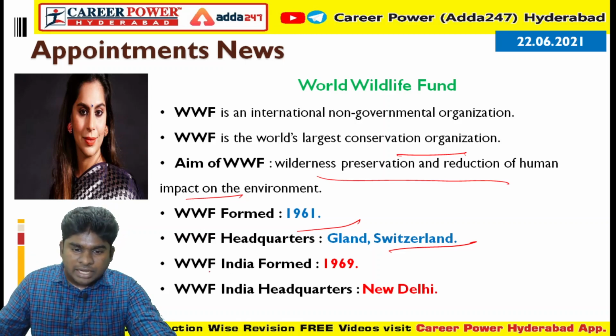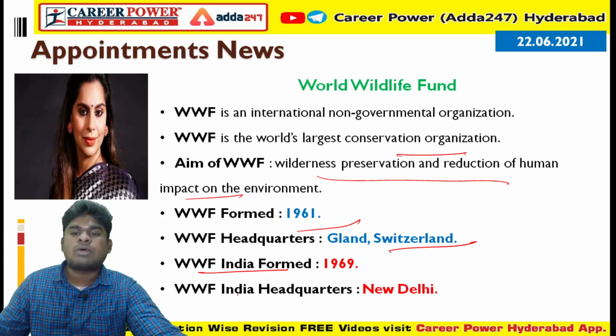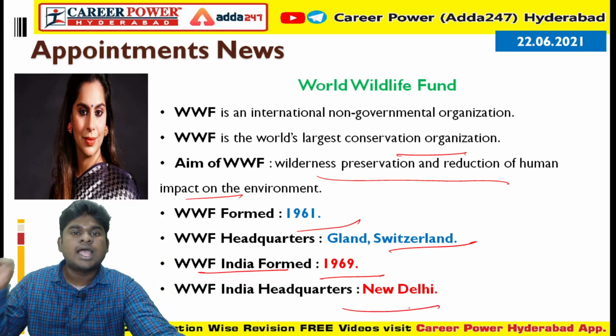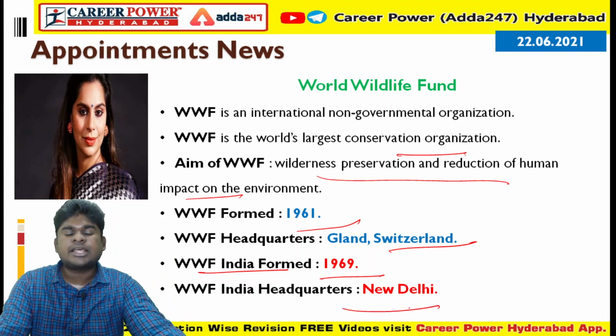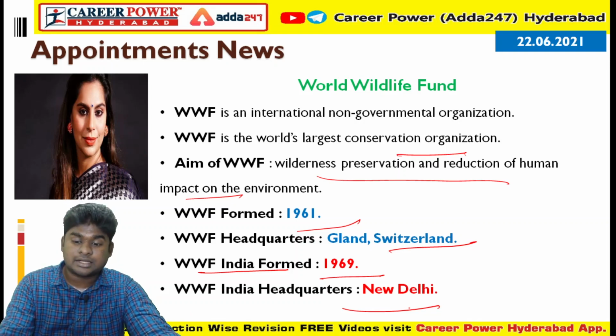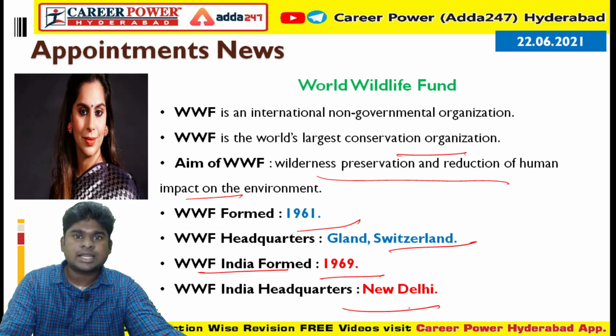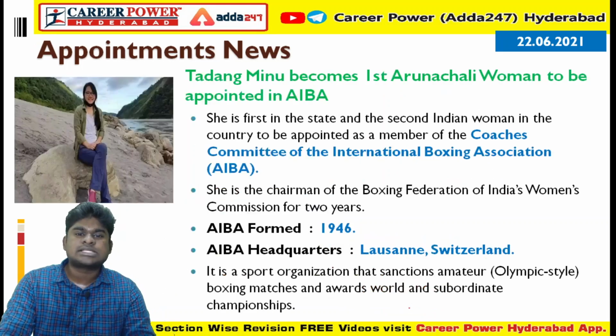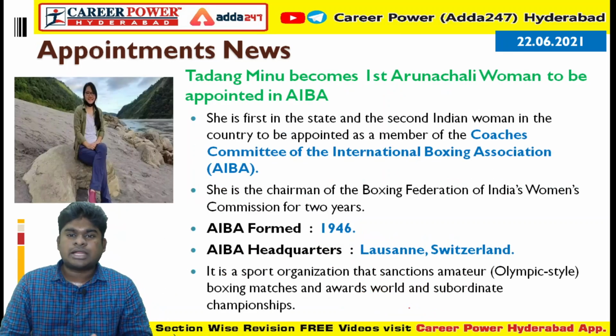World Wildlife Fund India, which is a subsidiary of World Wildlife Fund, was formed in 1969, and its headquarters is in Delhi. Clear? So please remember all these points. Next we will go into the next appointment.